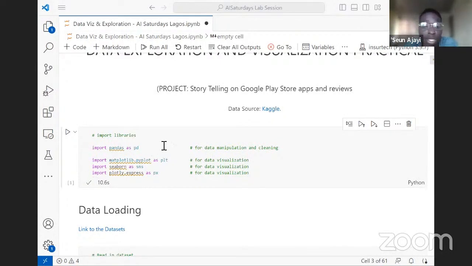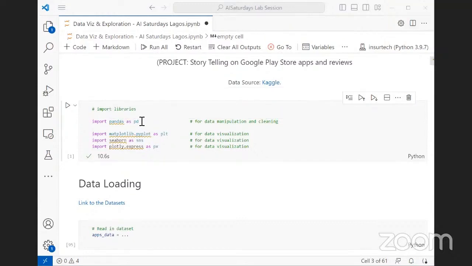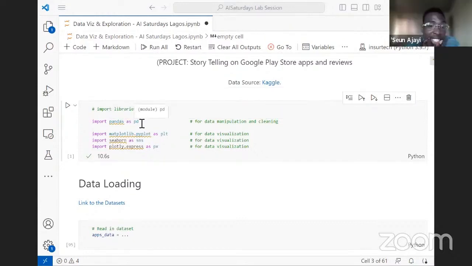Today we'll be making use of pandas, which I have imported as pd. This is an alias, and it is a conventional alias. So whenever I need pandas, I don't need to type pandas in full again, I just use pd and I'm good to go.